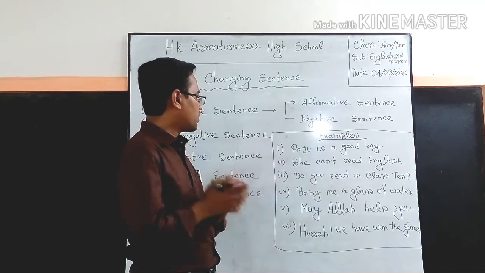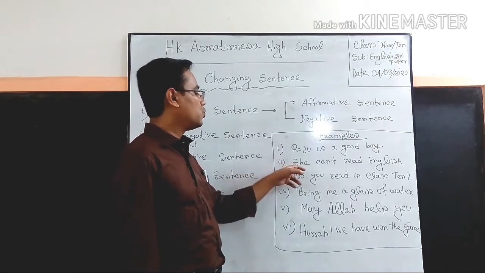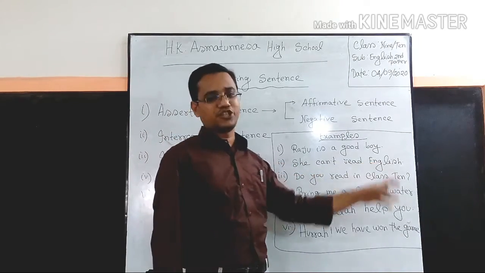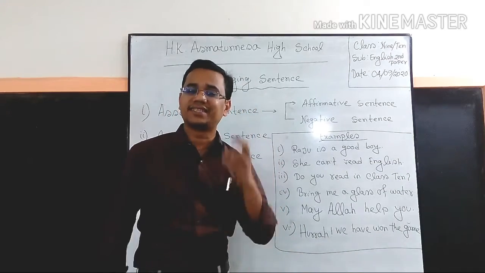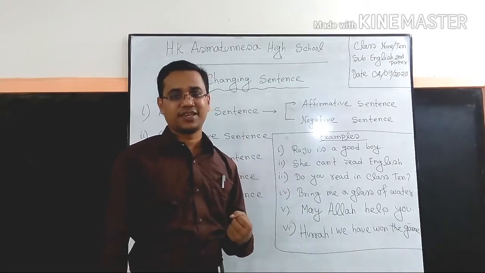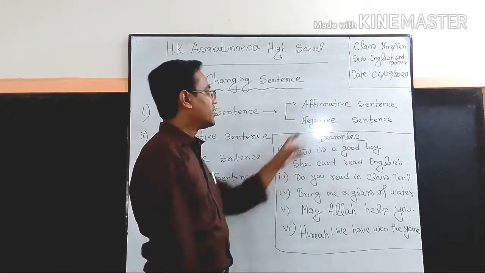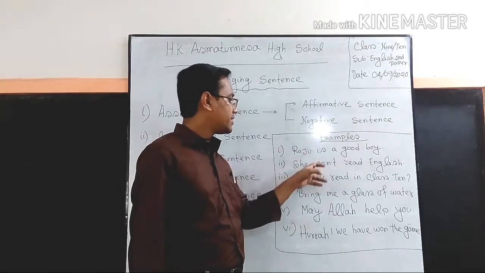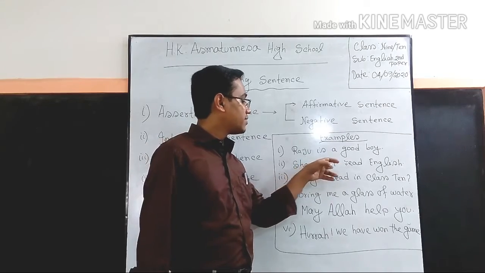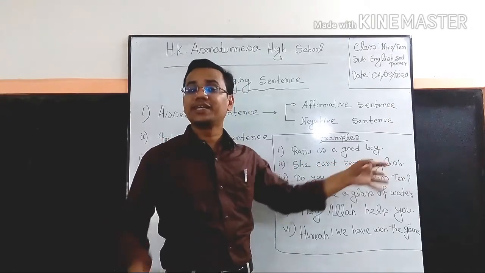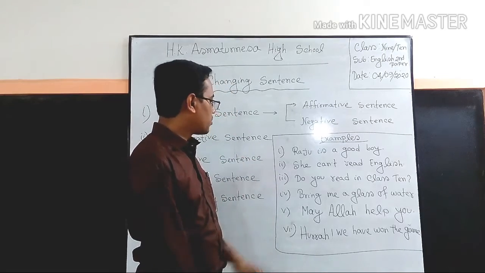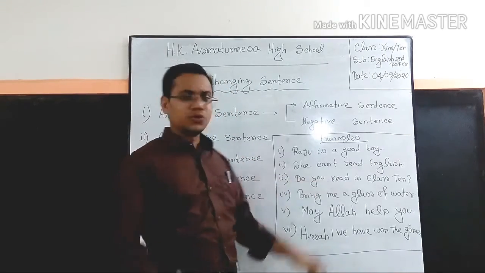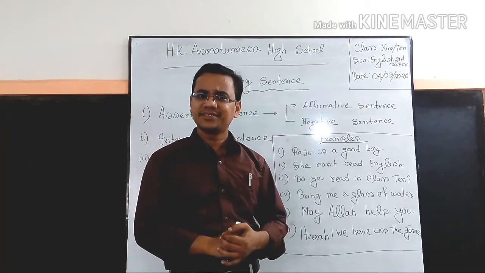Look at example number 2. She can't read English. So this sentence is also an example of assertive sentence. As well, we can call it negative sentence, since this sentence is describing negatively. Example number 3. Do you read in class 10?